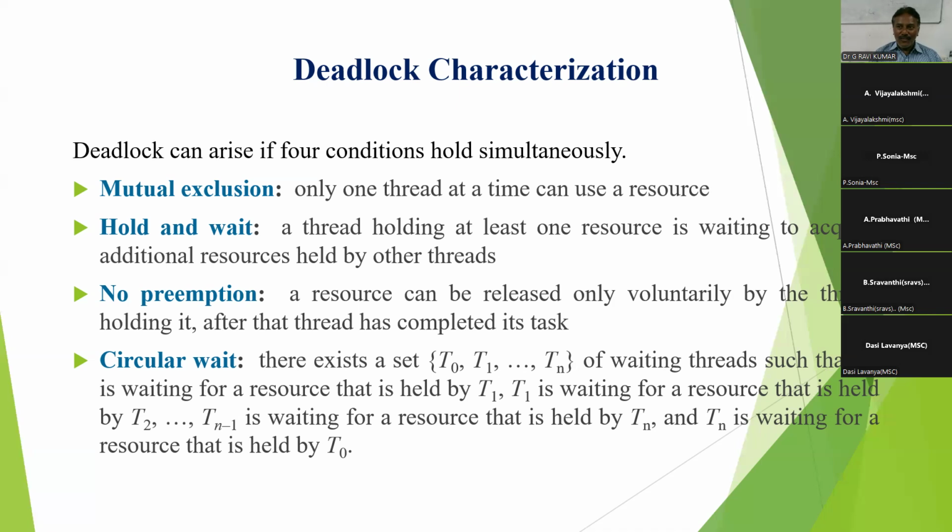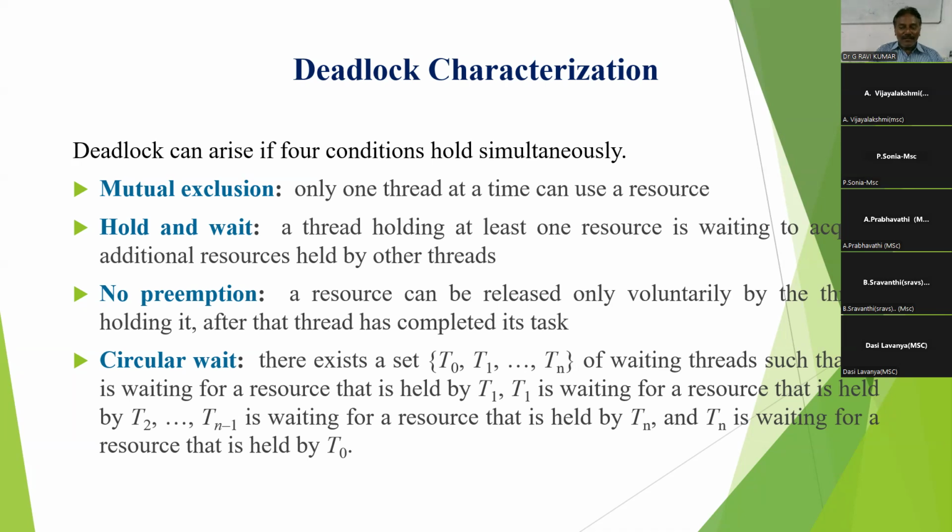So what is mutual exclusion? Mutual exclusion: only one thread or one process can use a resource at a time. One process is executing, and the other process waits. This situation occurs with non-shareable resources.